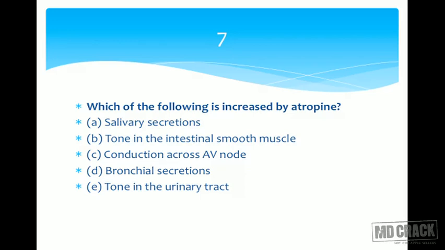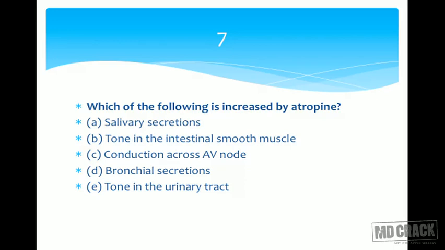Conduction across AV node. Atrioventricular conduction. Is it increased by atropine? Yes. Atropine increases AV conduction, and that's the reason why we give atropine as pre-anesthetic medication, because it can prevent bradycardia by increasing the AV conduction. Any reflex vagal bradycardia can be prevented if atropine is present as a pre-anesthetic medication. Conduction across AV node seems to be the answer.